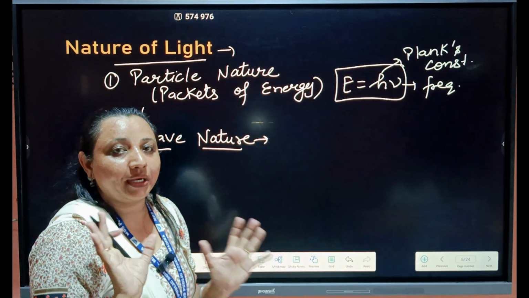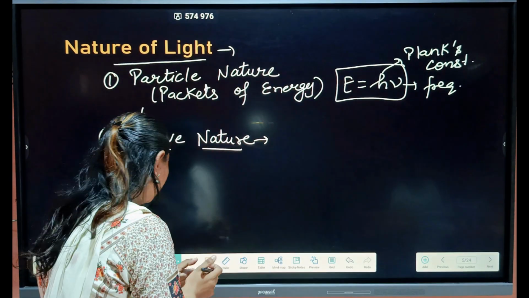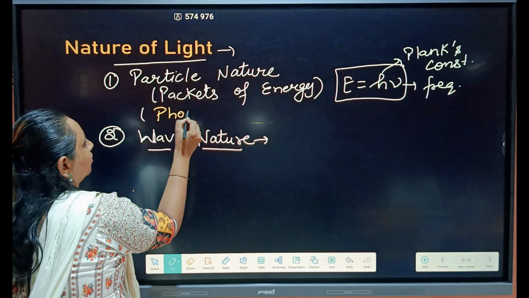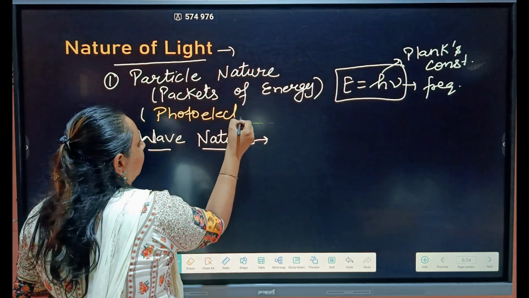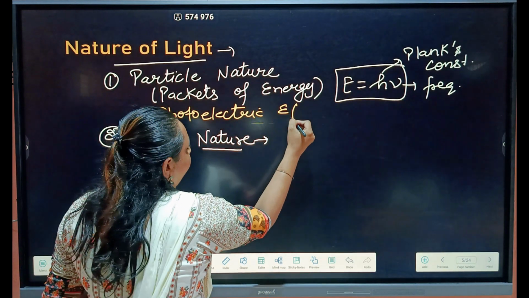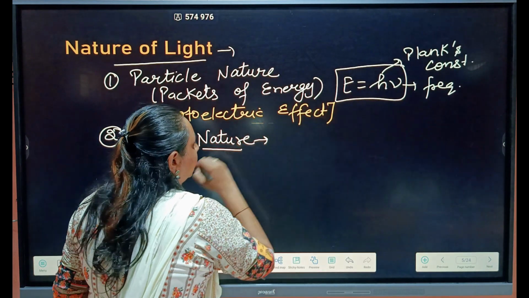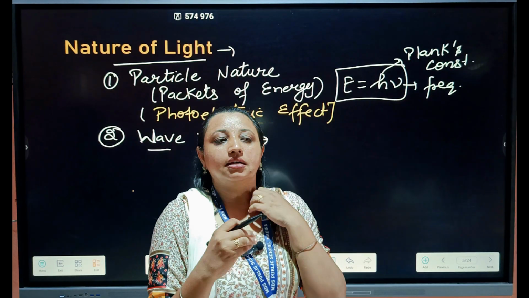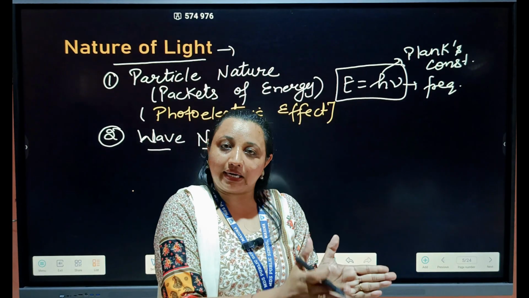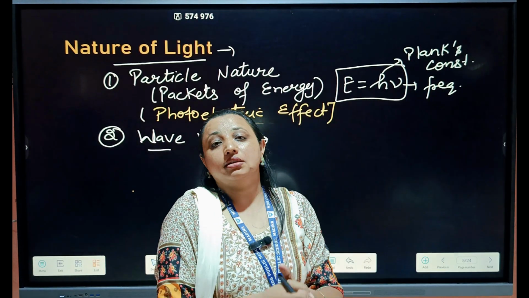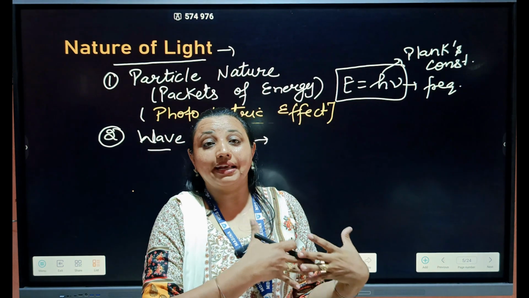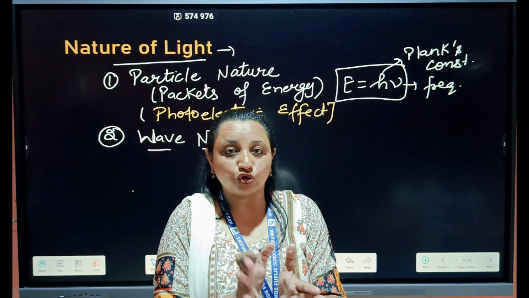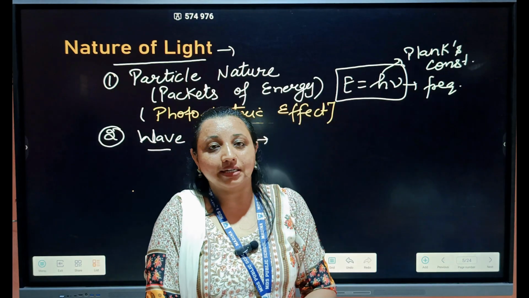So there are some phenomena which can be explained by the particle nature only. So these phenomena are the photoelectric effect. Okay. So Newton and Einstein are some scientists who favor the particle nature of light. But there are some scientists who favor that light has a wave nature, like Maxwell, who said that it has an electromagnetic wave nature. He gave the theoretical concept.